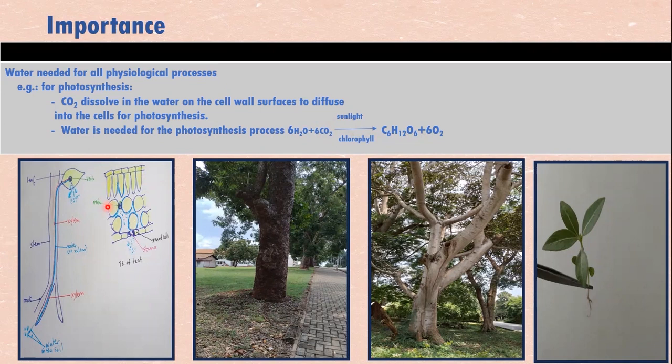So water is needed for all physiological processes, not only photosynthesis. Enzymes and hormones need to work in an aqueous medium, and transpiration produces fast water for the whole plant.